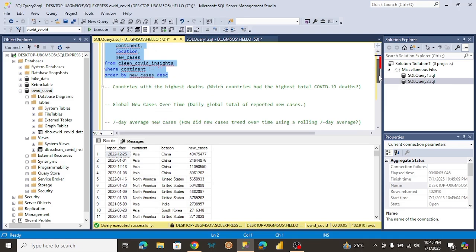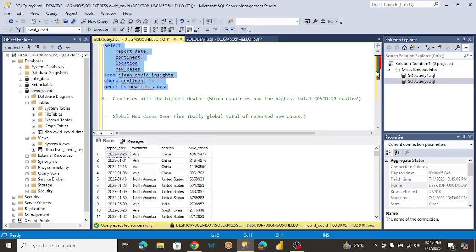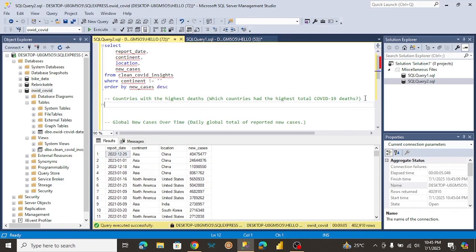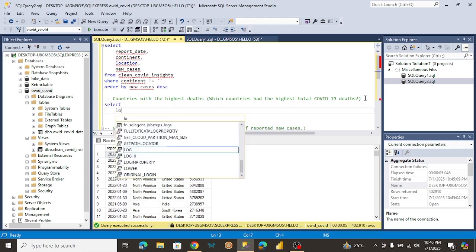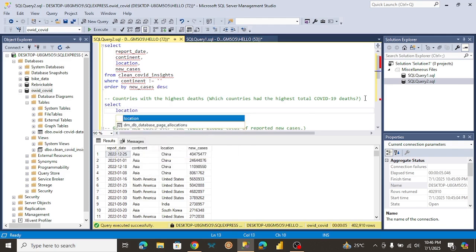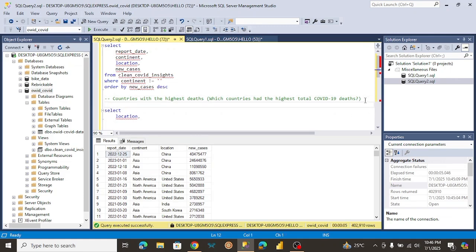The next question we want to answer is we want to determine the countries with the highest deaths. So which countries had the highest total COVID-19 deaths? To do this, first of all, the columns I'm going to need, we're going to need the countries, of course. So that will be location. First, let me just see what's inside this view.